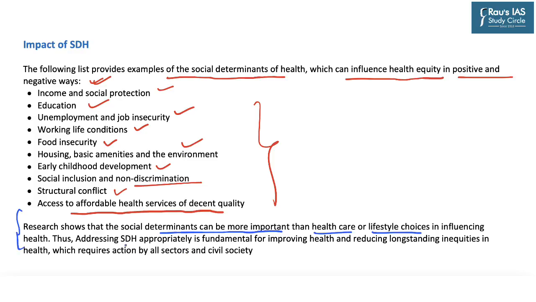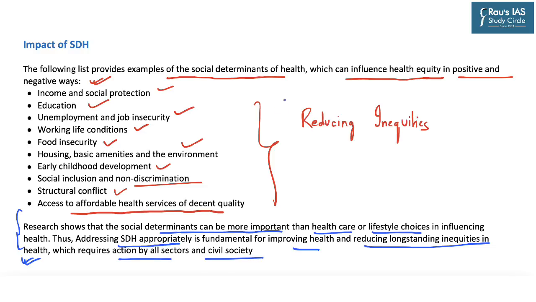So addressing these social determinants of health appropriately is fundamental to improve health and also reduce long-standing inequities in health, which requires action by all sectors and civil society. So basically, the author suggests that there is also a need to reduce inequity with respect to provision of healthcare services, and this can only be done while taking into account the social determinants of health of various sections of the population.